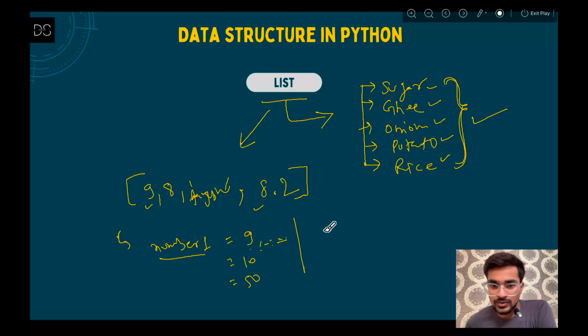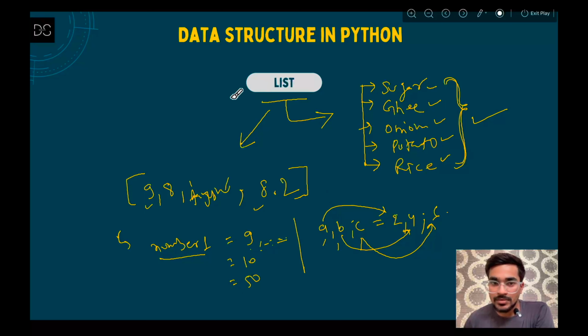Let's say if you are defining three variables a, b, c, then you can give integer values to a, b, c, like 2, 4 and 6. So a will be assigned 2, b will be assigned 4 and c will be assigned 6. But here what is happening? To store three integer values, you have to define three different variable names.